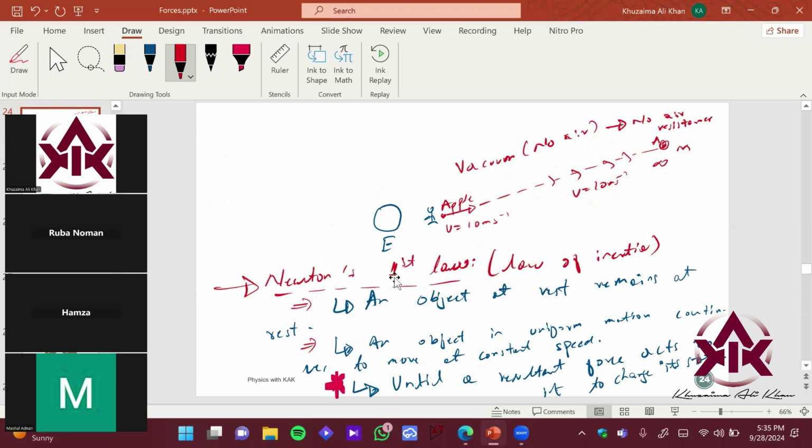For starting a motion or stopping a motion, you need a force. Does that make sense? So that is Newton's first law: for initiating or stopping any motion, you have to apply a starting or opposing force.